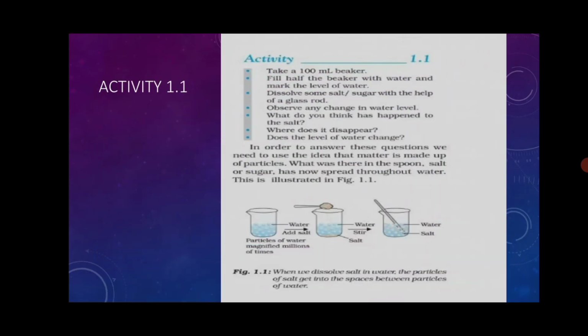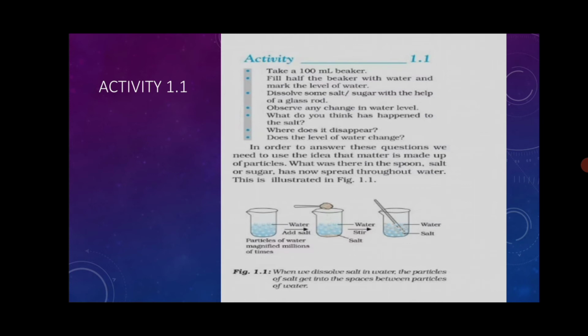This is for 9th, 1.1, first lesson. This activity you can do in your home also. Take a 100 milliliter beaker. The beaker is in the chemistry lab. You can take one transparent glass and fill it half with water and mark the level of water.